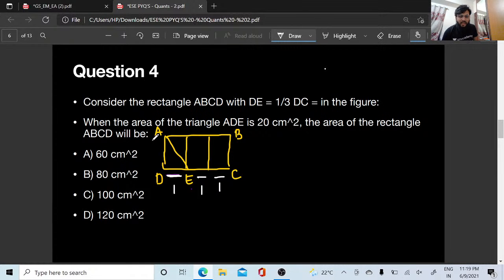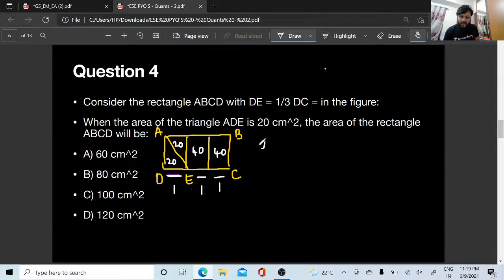That is done. And they have given what? The area of this triangle is going to be 20 centimeter square. You know, these two are parallel triangles. If this is 20 then this will also be 20, right? So what is the total here? Total is 40. This one part is also equal to this one part 40, this one part 40. Yes or no? So I'm getting total of 120. 120 is the total length of DC, in which DE is 1 by third of DC, right?